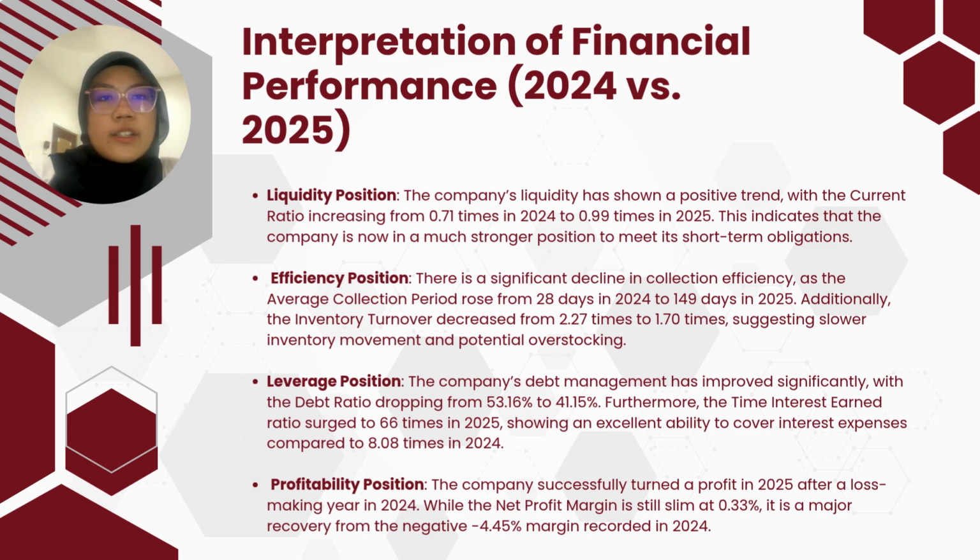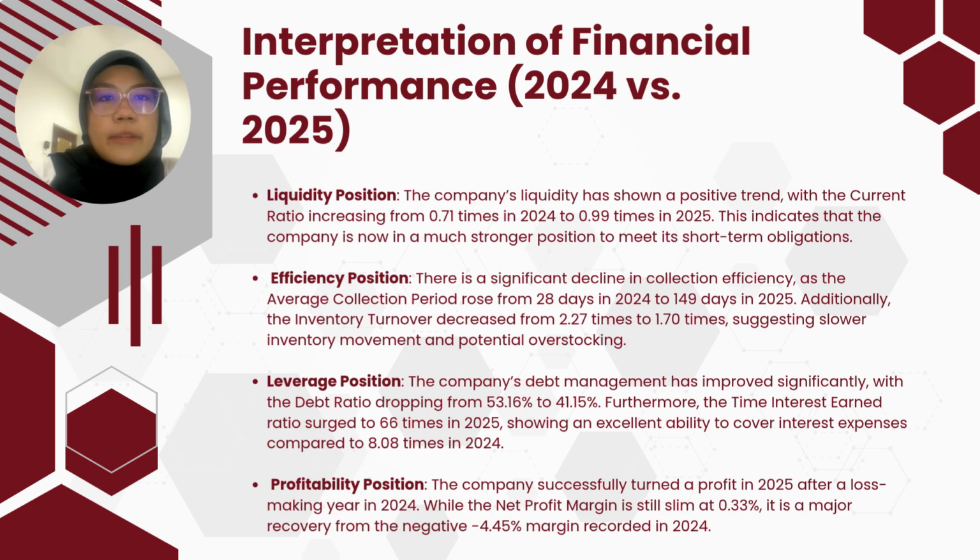Next, leverage. On a brighter note, leverage has improved. The debt ratio decreased from 53.16% to 41.15%. Most impressively, the times interest earned ratio jumped to 66 times, showing a very strong ability to pay off interest expenses.